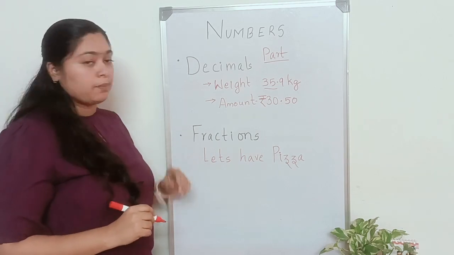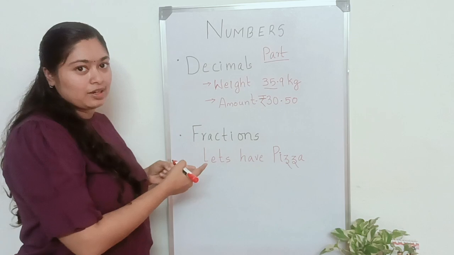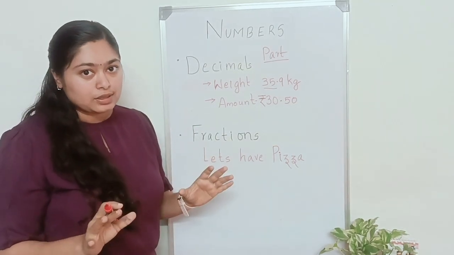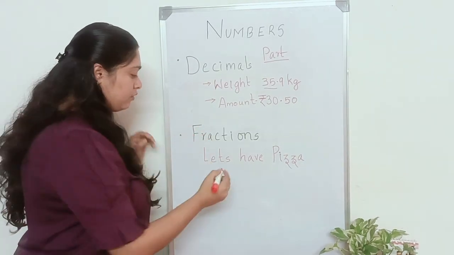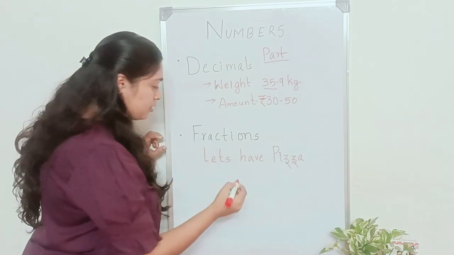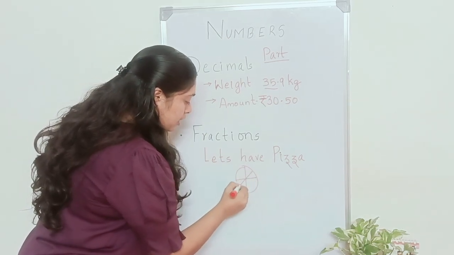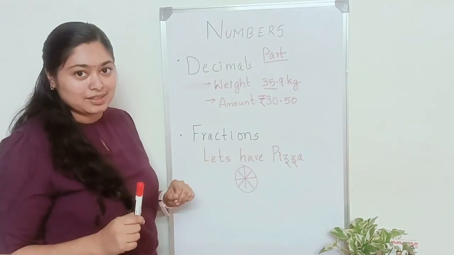Now comes the second part number, fractions. And yeah, you read it correctly. Let's have some pizza. You all love pizza. When you order pizza, normally we get it as slices. You have a big circle and it is cut into a number of slices, because I'm sure you won't be able to eat the complete pizza, right?